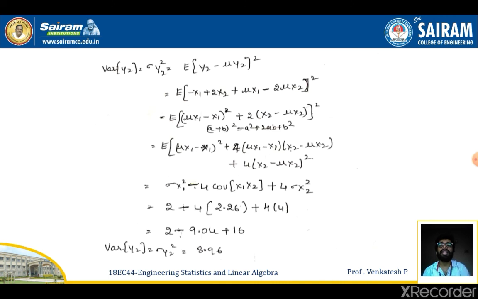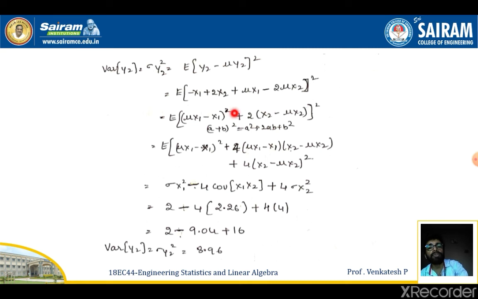Similarly, I'm going to estimate variance of y2. Same as variance of y1, we can estimate the value of variance of y2 also. The formula is sigma y2 square is equal to expectation of y2 minus mean of y2, whole square. On replacing the values of y2 and mean of y2, the equation will be expectation of minus x1 plus 2x2 plus mu x1 minus 2 mu x2 whole square. On grouping by taking common factors, I got (mu x1 minus x1) plus 2 times (x2 minus mu x2), whole square.